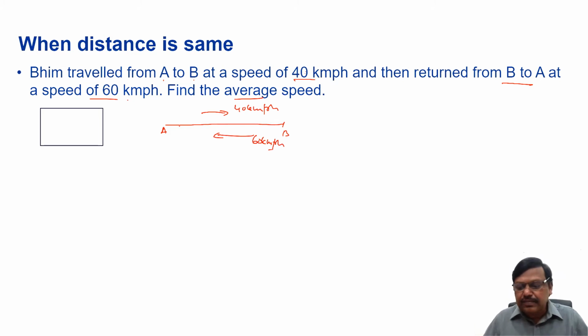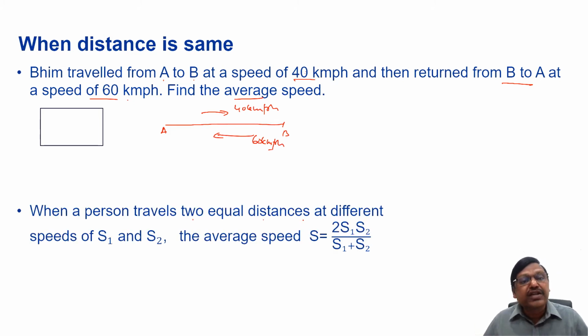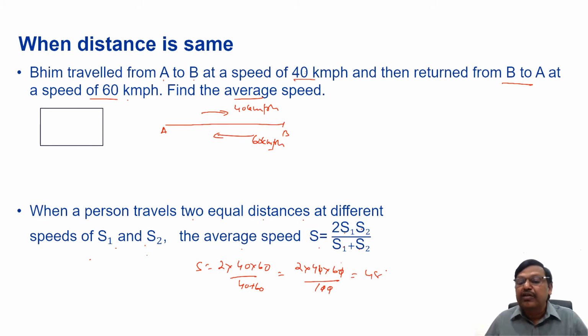And the shortcut is, when a person travels two equal distances at different speeds of s1 and s2, the average speed s equals 2s1s2 by s1 plus s2. Here, 2 into 40 into 60 by 40 plus 60. See, 2 into 40 into 60 by 100, 2 zeros get cancelled. So it will be 48 kilometers per hour. 6 4s are 24, 24 2s are 48 kilometers per hour. This is the shortcut. Suppose you don't remember the formula, you can still use the basic concept and solve it.